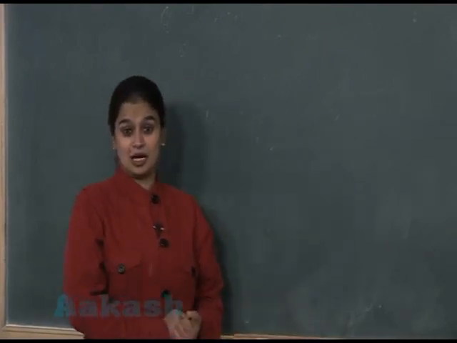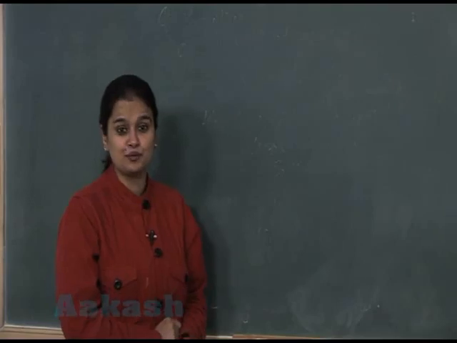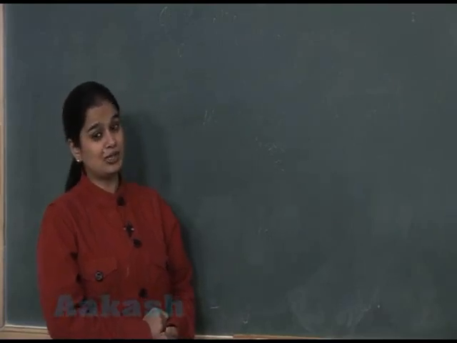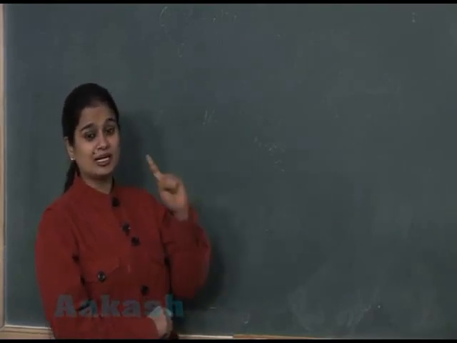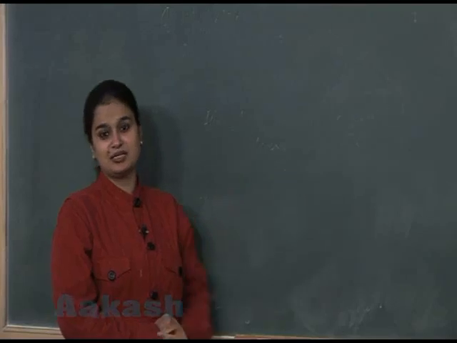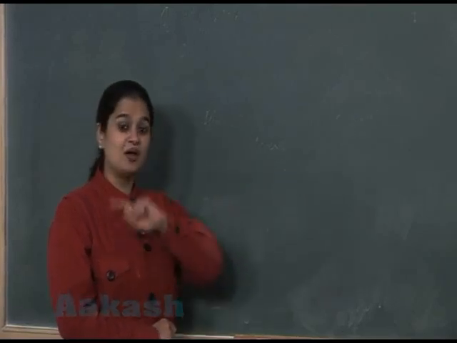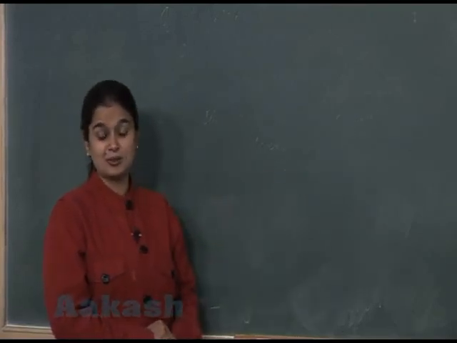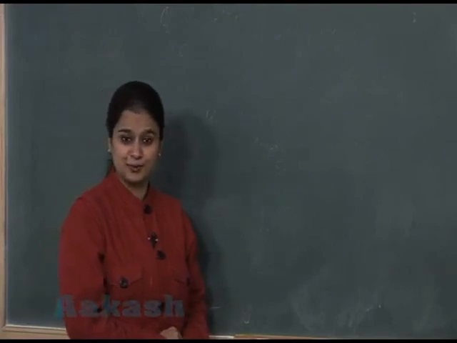So what is the usefulness of this? By looking at the characteristics of one group, you can have a fair idea about the characteristics of hundreds of organisms present in that group.